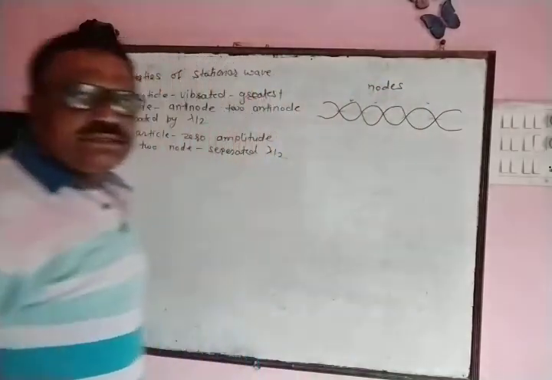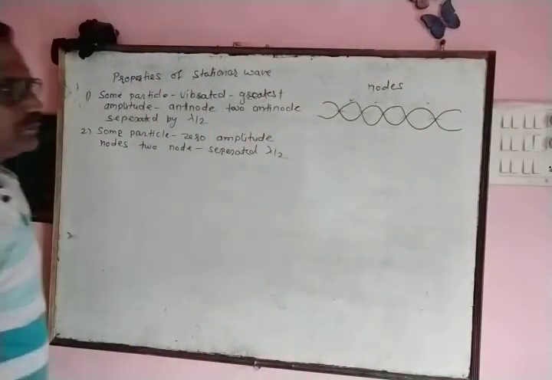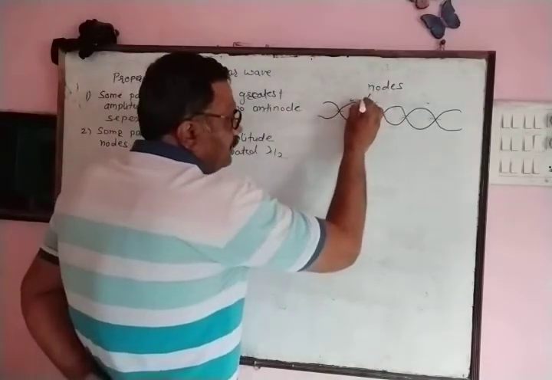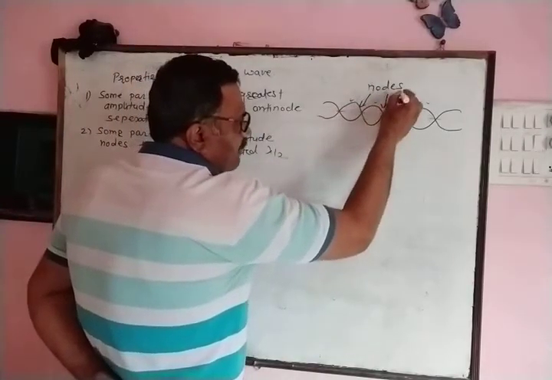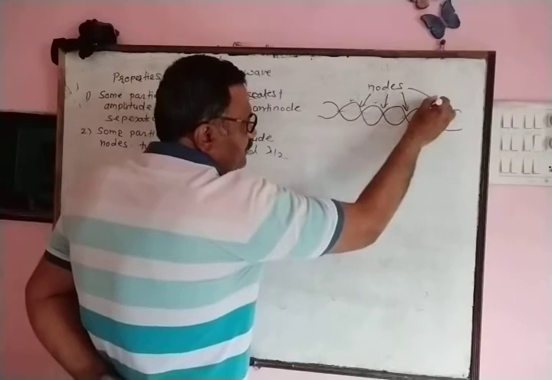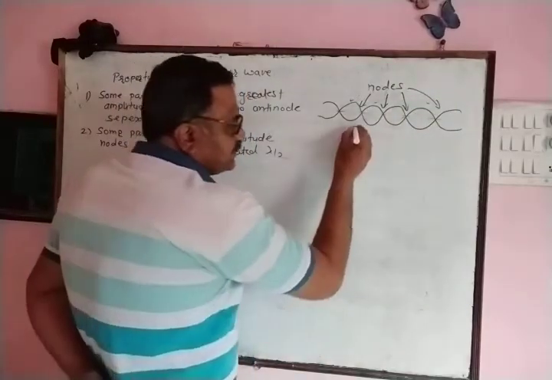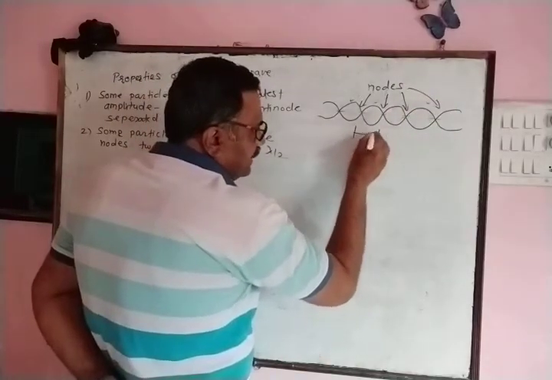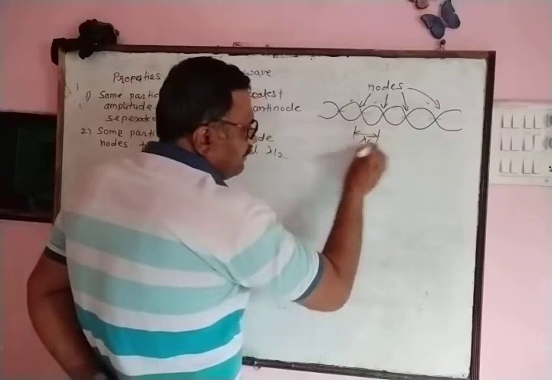All such particles are known as nodes. Nodes are the particles which are vibrating with zero amplitude, and successive nodes are separated by distance lambda by 2.